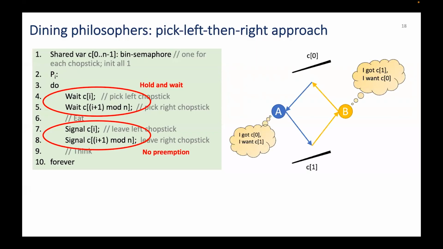Indeed, as shown in this slide. Hence, this solution is not valid. It can lead to a deadlock. In this slide, the arrow from the philosopher to the chopstick means the philosopher is waiting for the chopstick. The arrow from the chopstick to the philosopher means the philosopher got the chopstick.